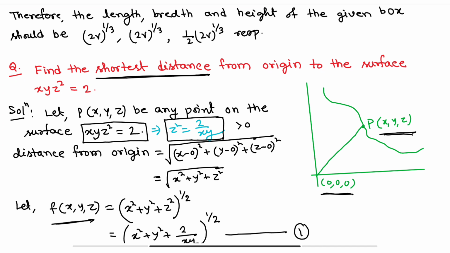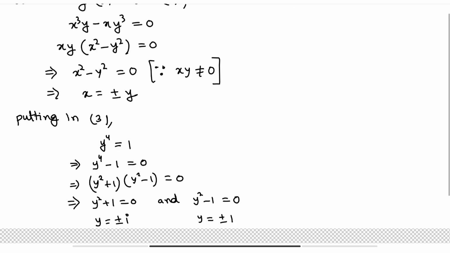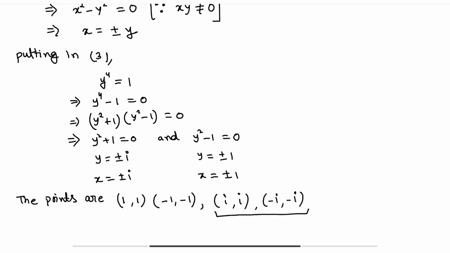So z square will be positive only if the product xy is positive, because 2 is a positive integer, so xy must be positive. In the first case xy is positive, in the second xy is positive, but in the next case xy is minus 1, so we cannot take this one.